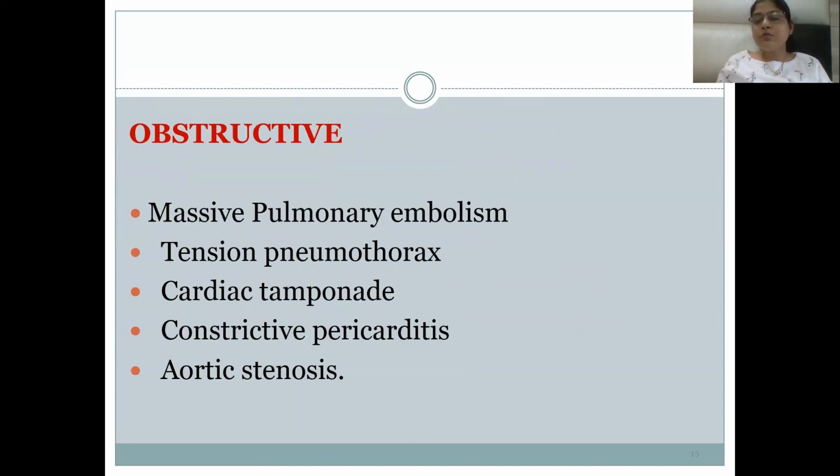Obstructive shock is because of obstruction. It can be due to massive pulmonary embolism, where an embolus has formed in the pulmonary arteries and arterioles. Tension pneumothorax, when air has filled the pleural space and pressure has developed. Cardiac tamponade and constrictive pericarditis, when there is inflammation in the pericardium and fluid, and constriction has occurred. Aortic stenosis, stenosis of the aortic valve, can also lead to obstructive shock.